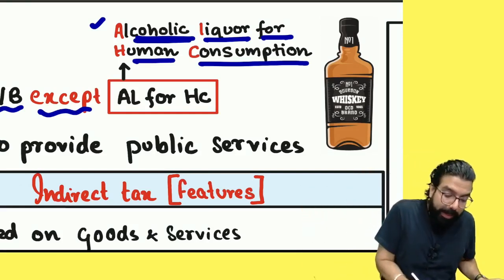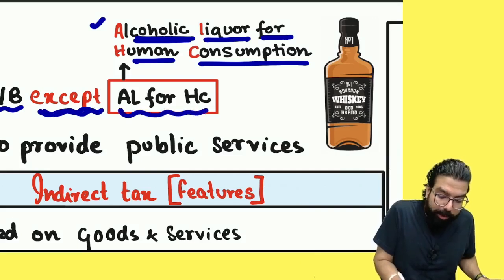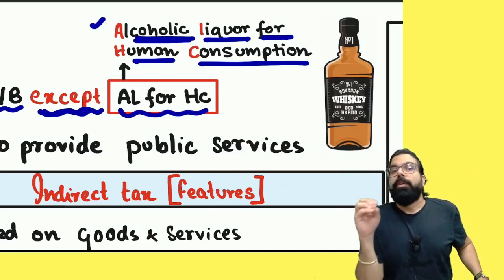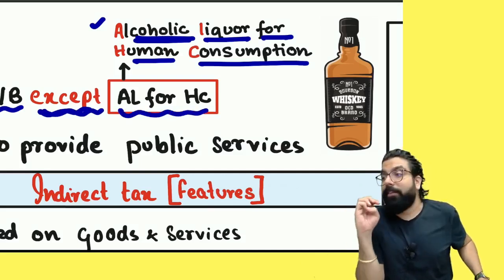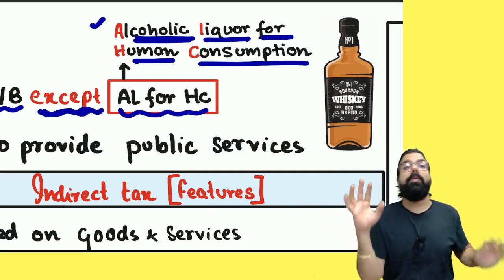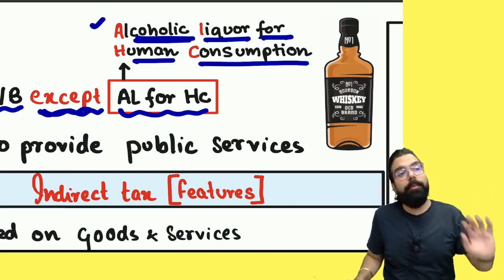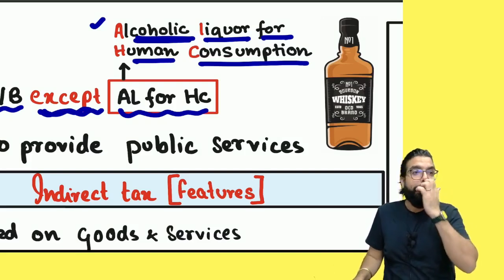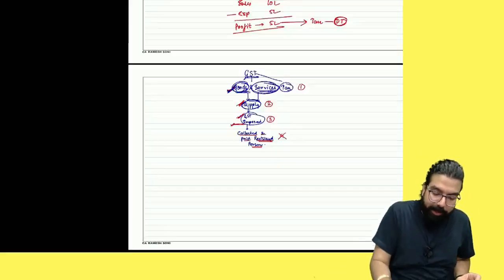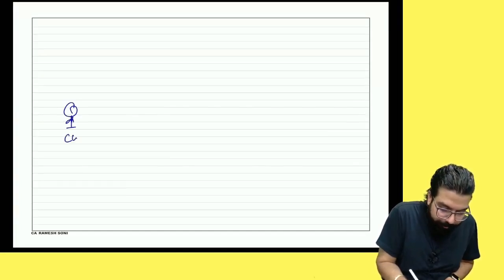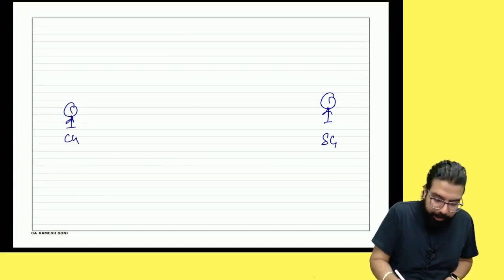Now, sir, but why did they write except alcoholic liquor for human consumption? See, the central government wanted to get GST in India. State governments were telling, okay, we will get GST in India. But when GST came, what happened? I'll tell you. Here, the central government stood. Here, the state government stood. In between, no.